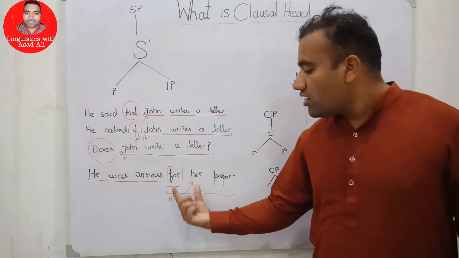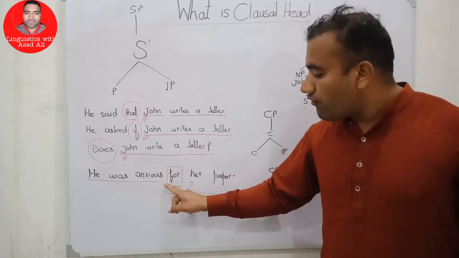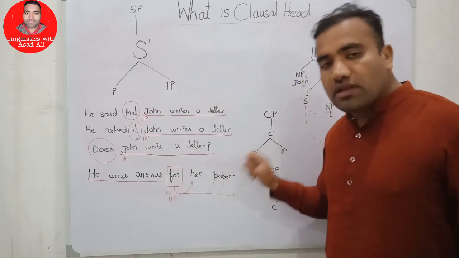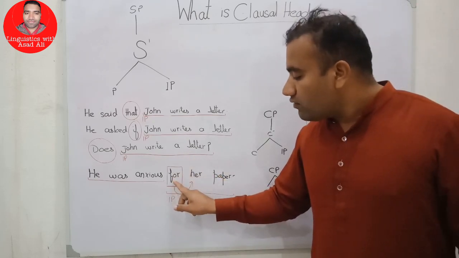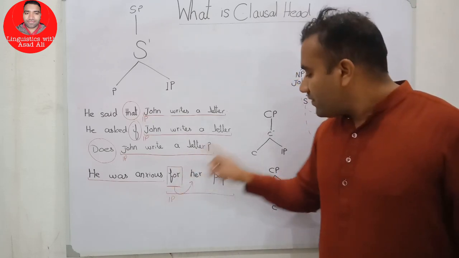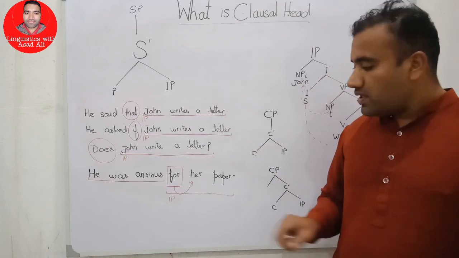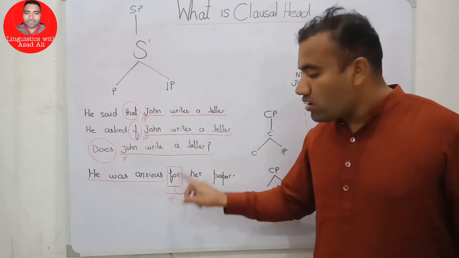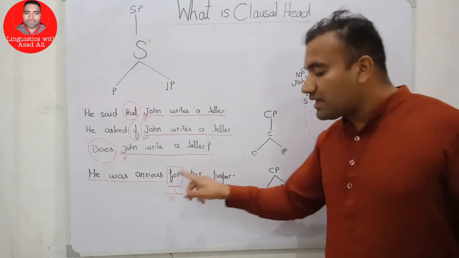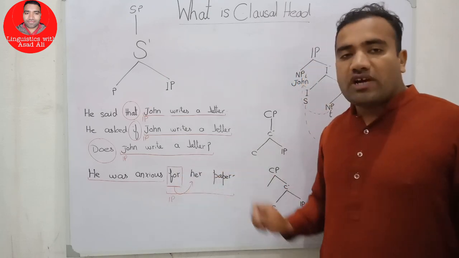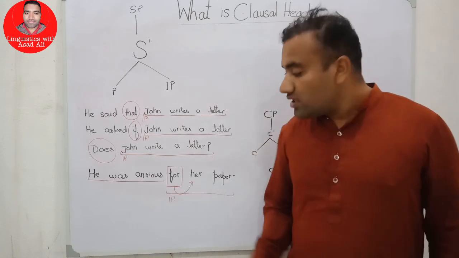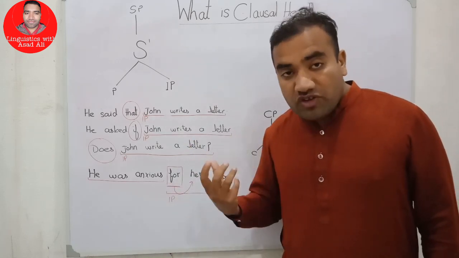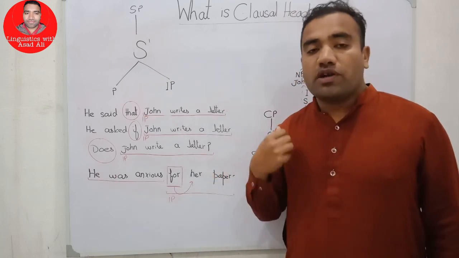And if we say for her paper, here for her paper is a non-finite clause, and here for takes the head position C, and here C for marks the embedded clause, and that clause is the non-finite clause because this clause doesn't have any specifier position filled overtly.